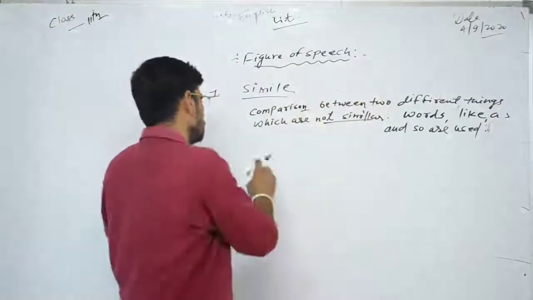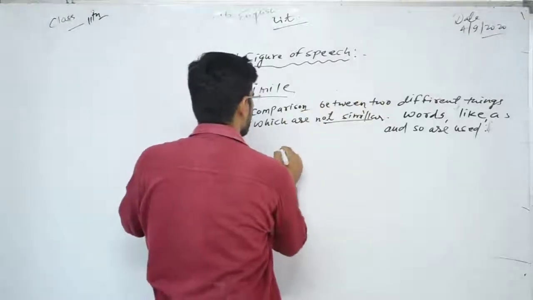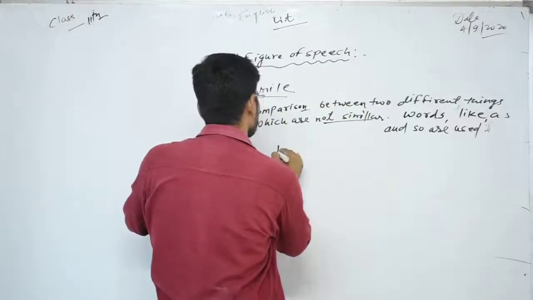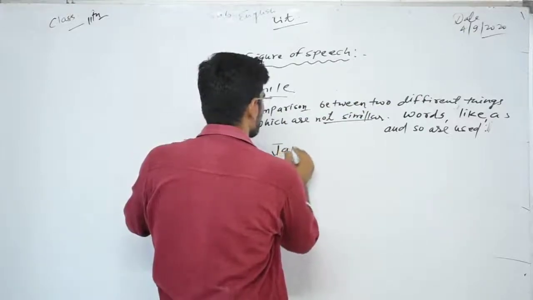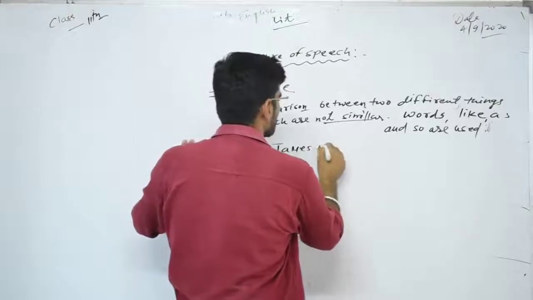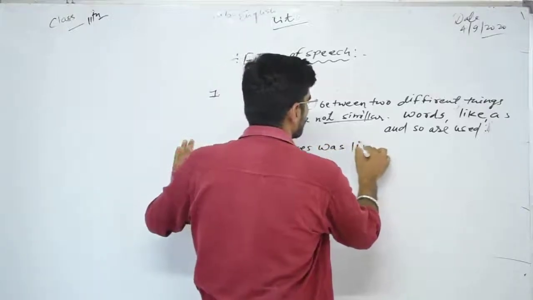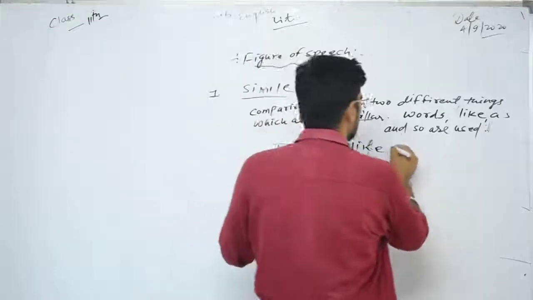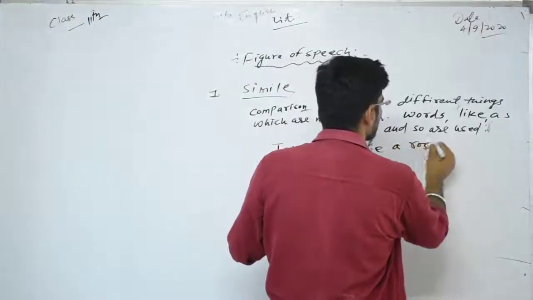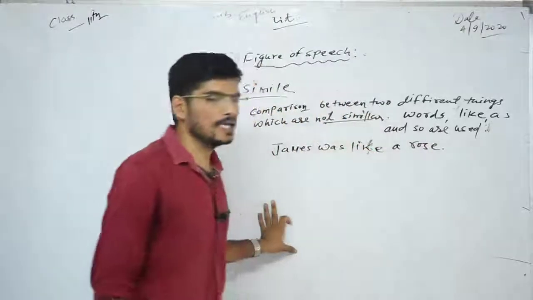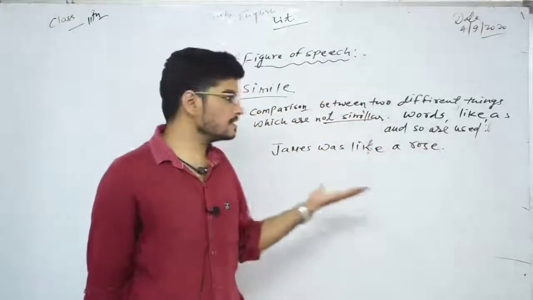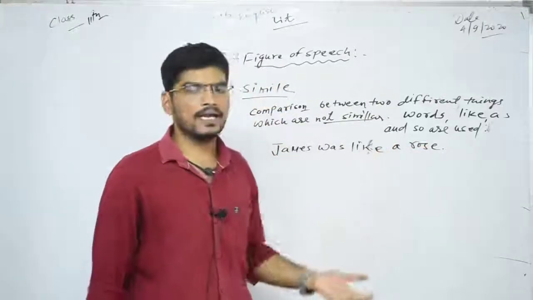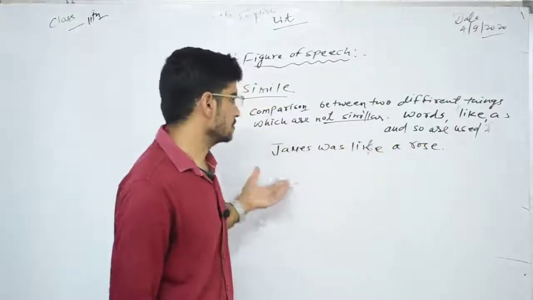For example, if I write James was like a rose, it means that James was as pure and as good as the rose is.